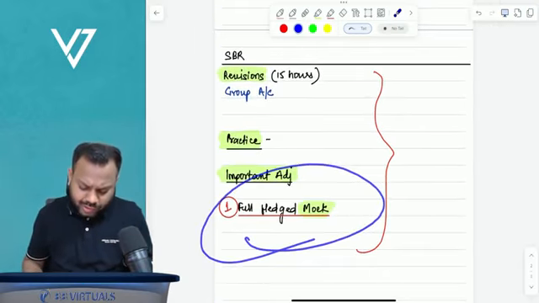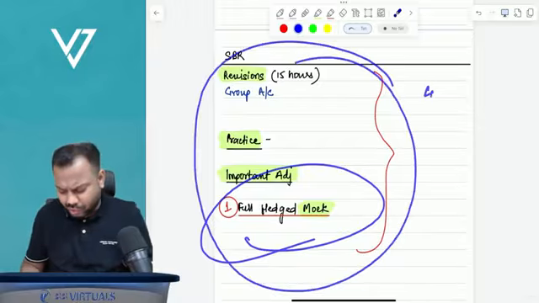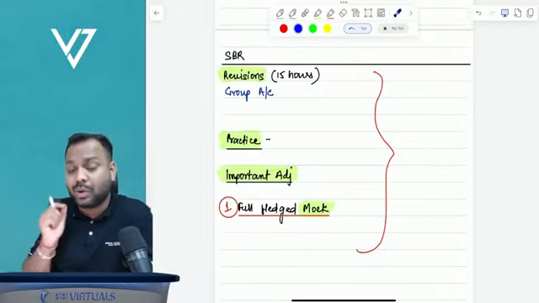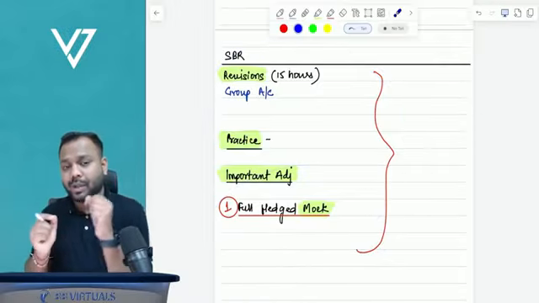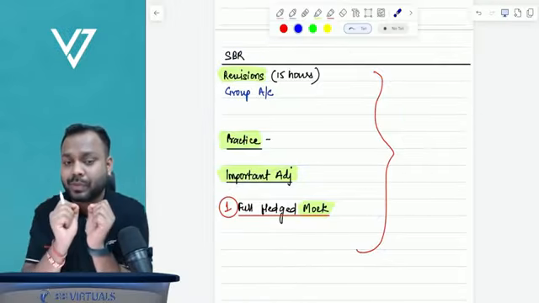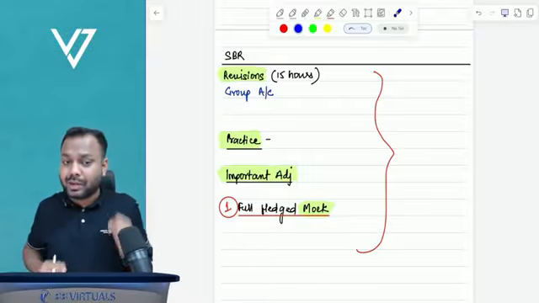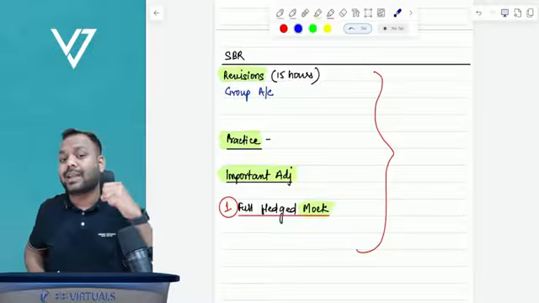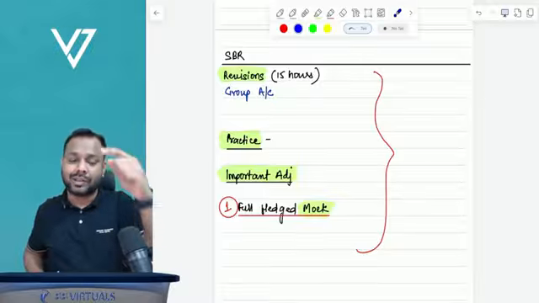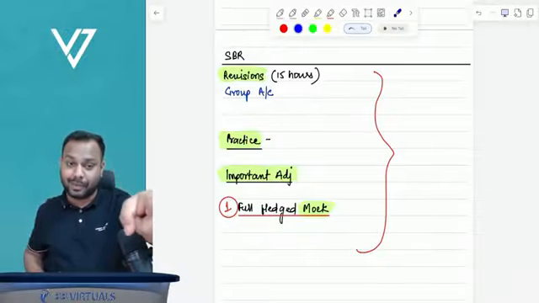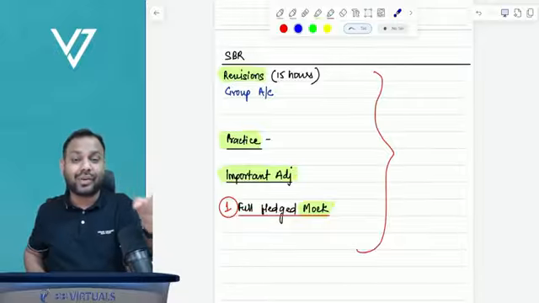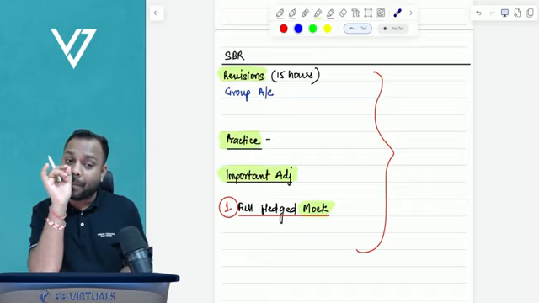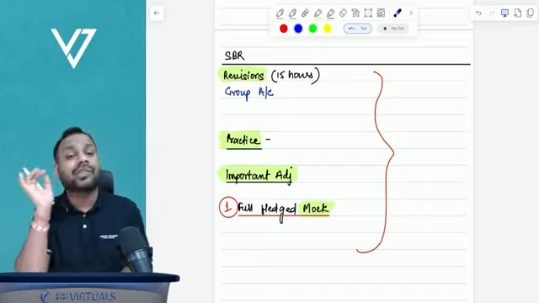The duration of this SBR crash course will be somewhere in the range of 45 to 50 hours. And the only request which I will have from you is give your 45 hours to me. Trust me for SBR, and follow each and everything that I say in my class. And trust me, December 25 will be your attempt. You will definitely clear the exam. Forget about clearing. You can score good marks or even a rank in your exams, provided you follow each and everything which I say in my class.